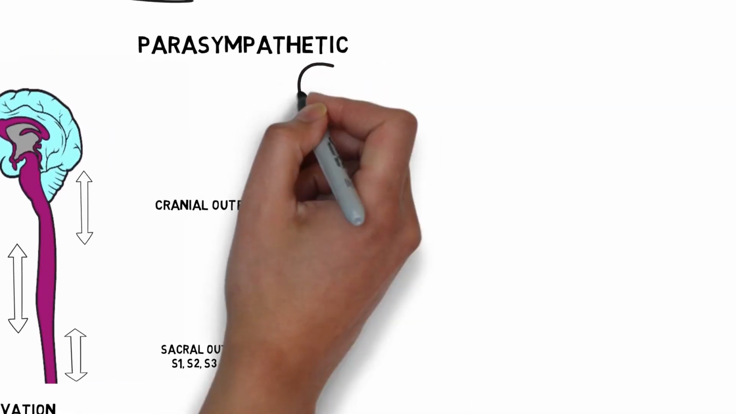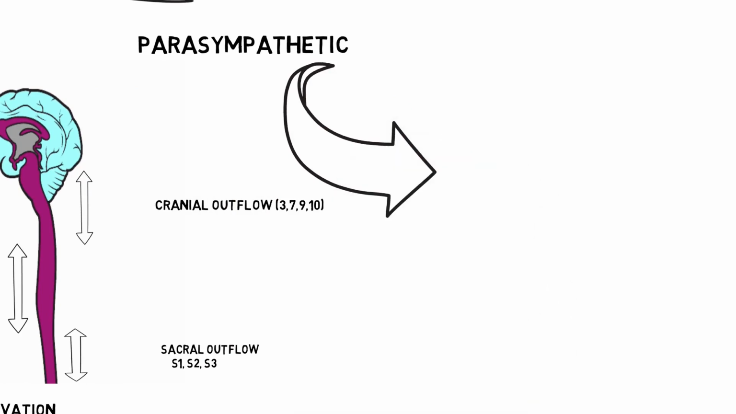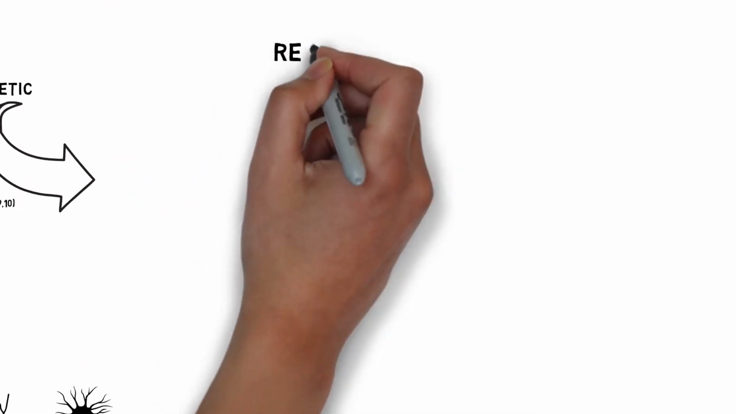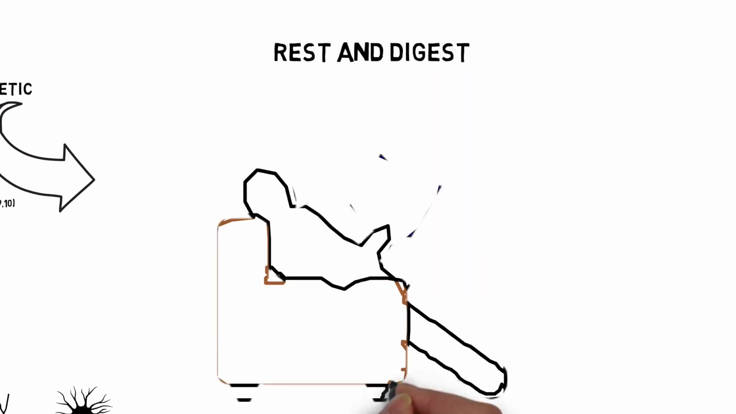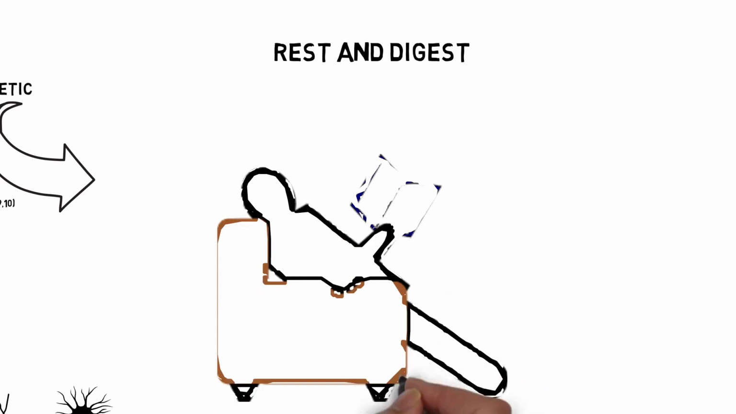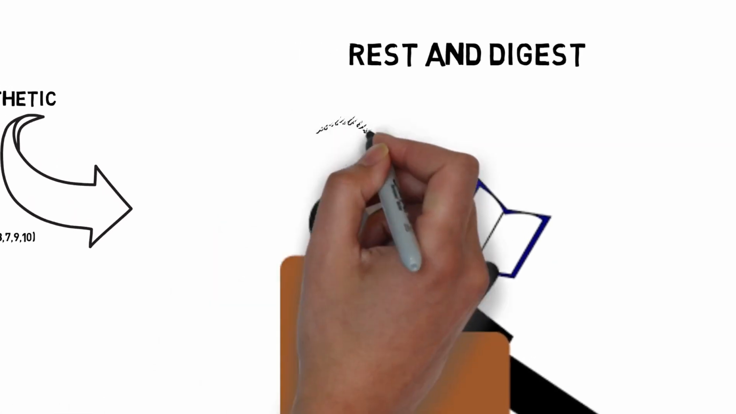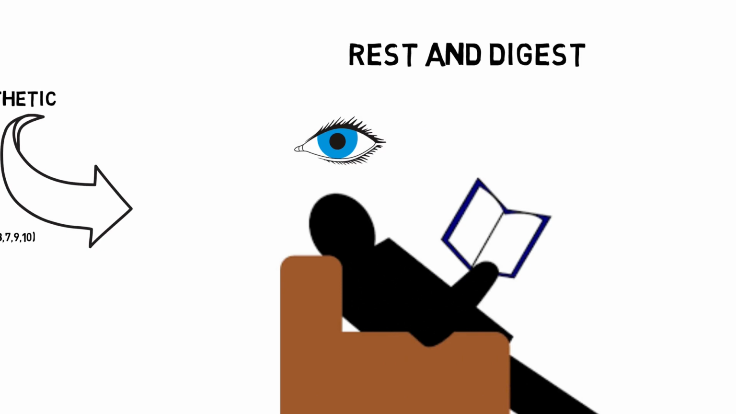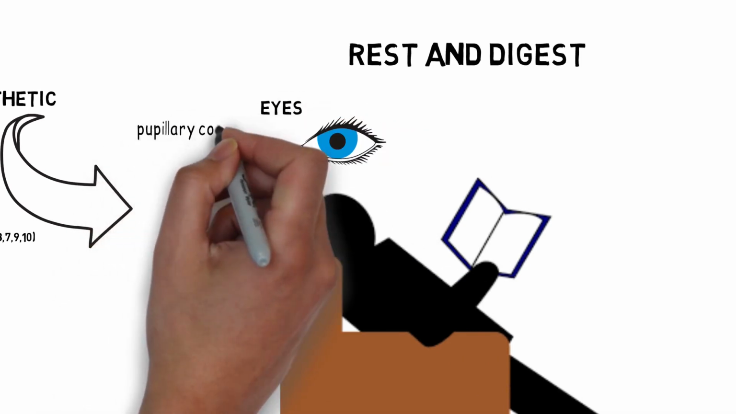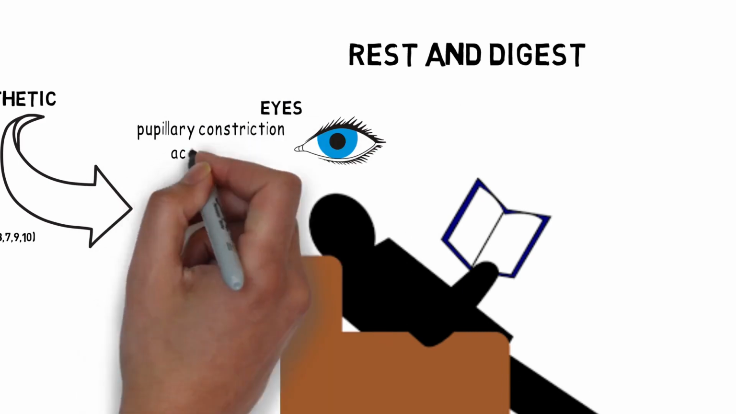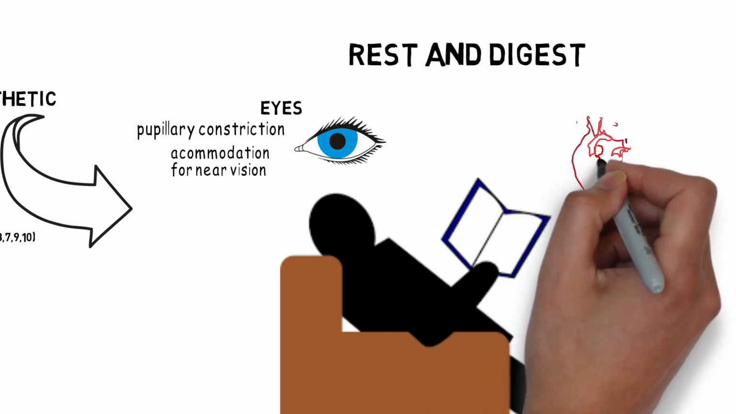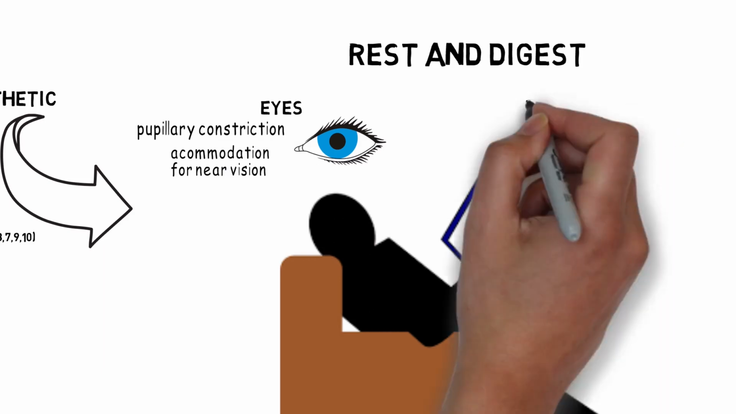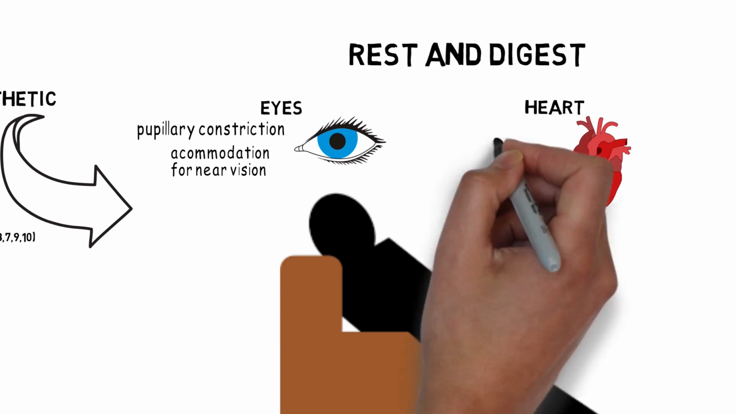Now coming to the parasympathetic system, this division is quite the opposite of the sympathetic division, as it is activated in resting and digesting situations. Like when you are relaxing on the couch. In the eyes, there would be pupillary constriction and the lens would be accommodated for near vision. Well, coming on to the heart, the rate of pumping and the blood pressure would be normally low.